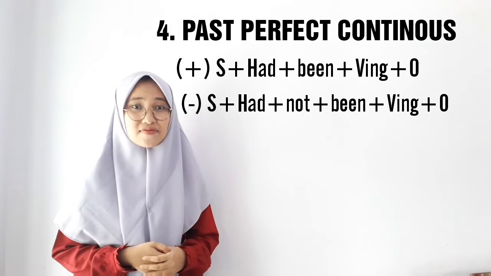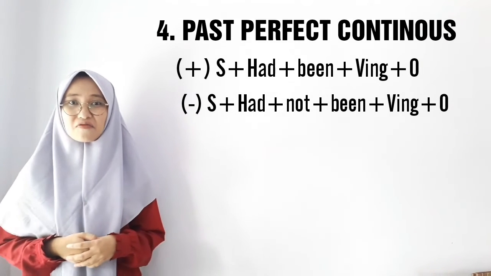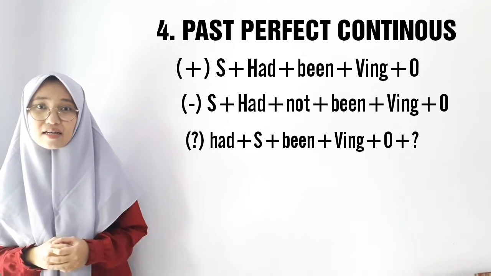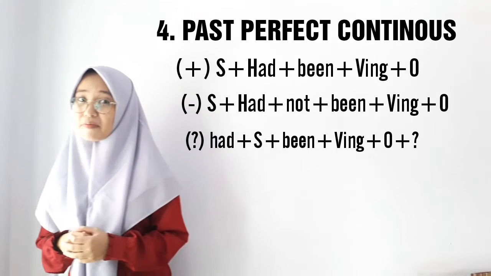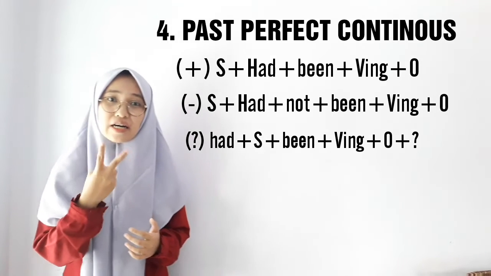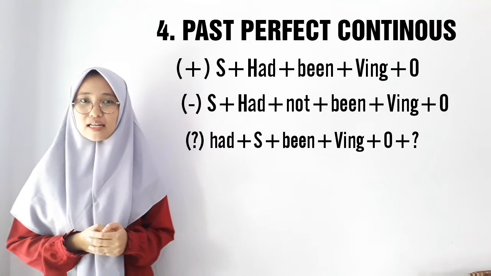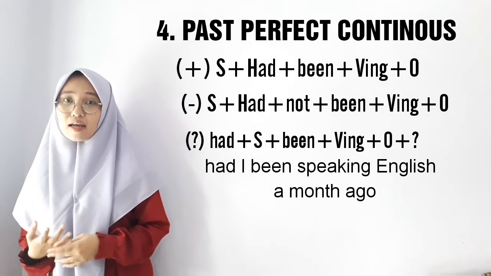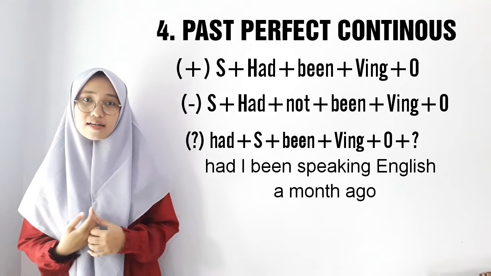How about the interrogative? The interrogative will be had plus subject plus been plus verb in plus object. Had I been speaking English a month ago?